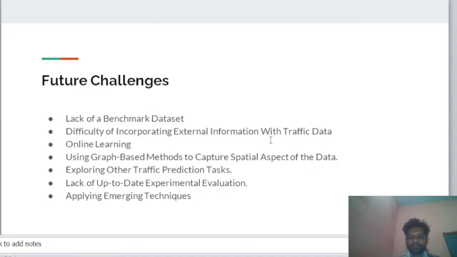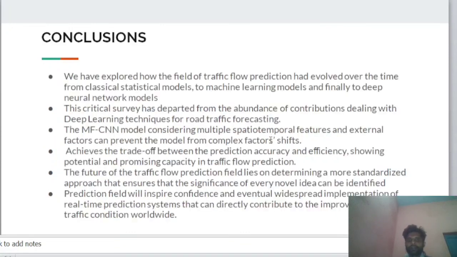Conclusion. We have explored how the field of traffic flow prediction has evolved over time from classic statistical models to machine learning models and finally to deep neural network models. This critical survey has departed from an abundance of contributions dealing with deep learning techniques for road traffic forecasting.